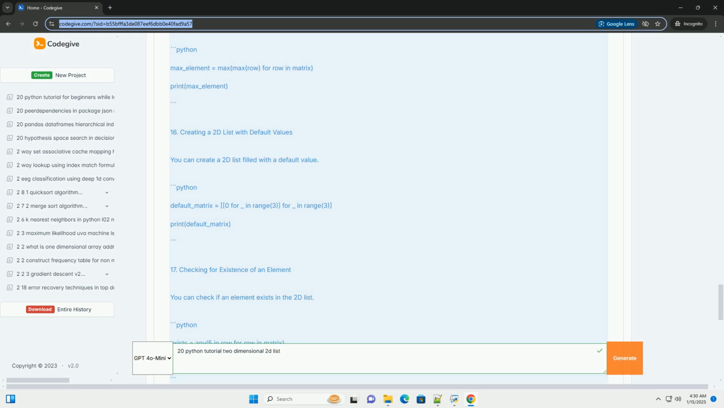Conclusion. Working with 2D lists in Python provides a powerful way to manage and manipulate data arranged in a tabular format. These 20 operations give you a solid foundation for utilizing 2D lists effectively. Whether you're creating matrices, performing mathematical operations, or manipulating data, 2D lists are an essential tool in Python programming.